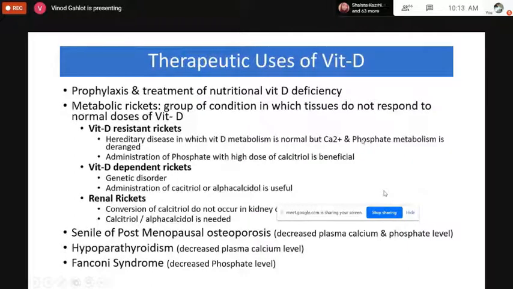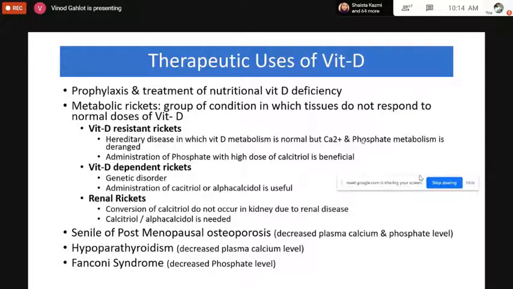Then these are the therapeutic uses for vitamin D. It can be used for the prophylaxis and treatment of nutritional vitamin D deficiency. But vitamin D is more helpful in treating various conditions related to rickets, which can be attributed to abnormalities of the bones, weakening of the bones, which generally occurs in childhood. So it is more required for children. That's why it is helpful in preventing rickets.